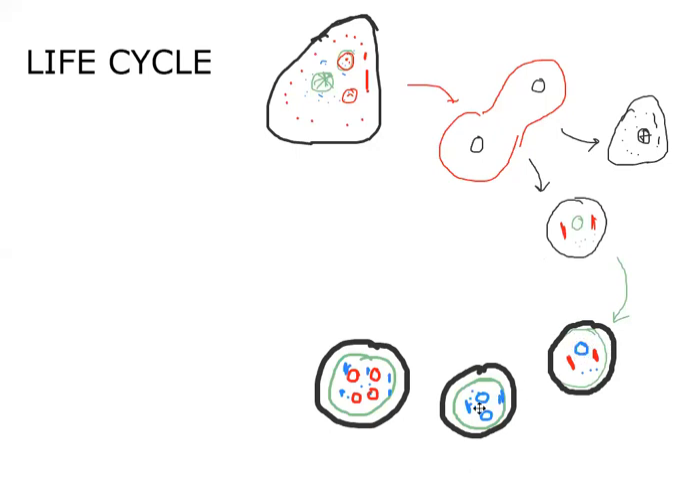The nucleus divides once. How many nuclei are formed? Two nuclei. We say it is the binucleate cystic stage. The nuclei again divide. Four nuclei are formed. We call it the tetranucleate cystic stage.